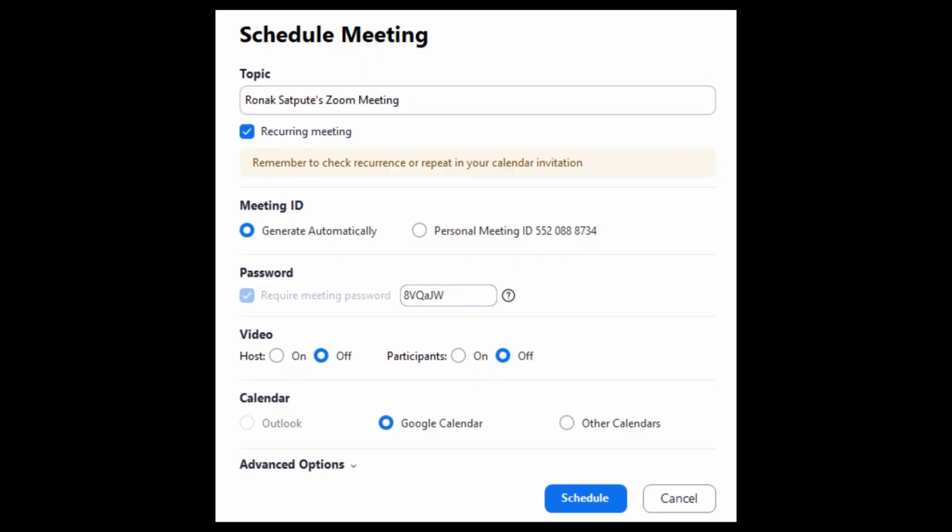Now, whenever you download the app, you can schedule a meeting. One important pro tip is that there is an option of recurring meeting. As I said, 40 minutes is the limit. But if you click on recurring meeting, then after the first meeting ends, when you click on the link again, the meeting starts again for the next 40 minutes. So that's a pro tip which I will give you.